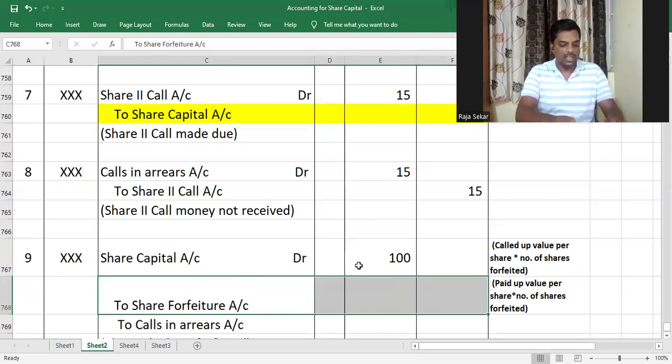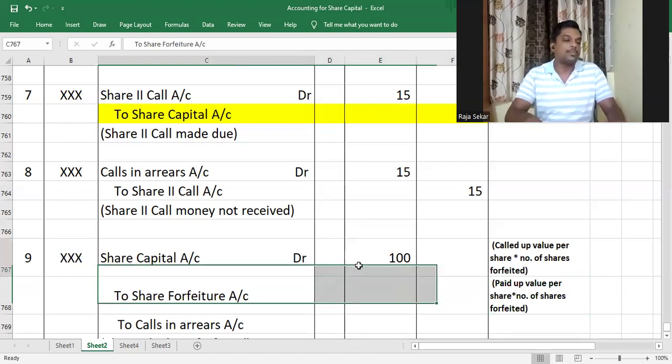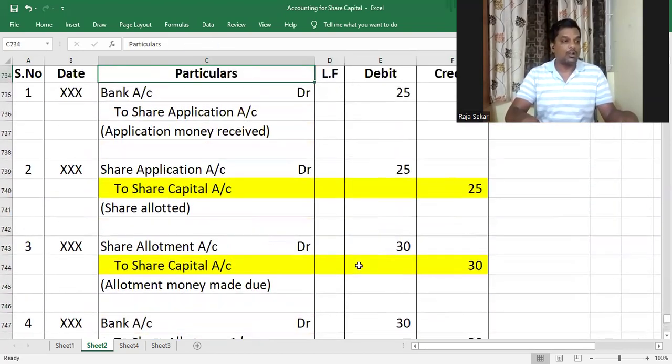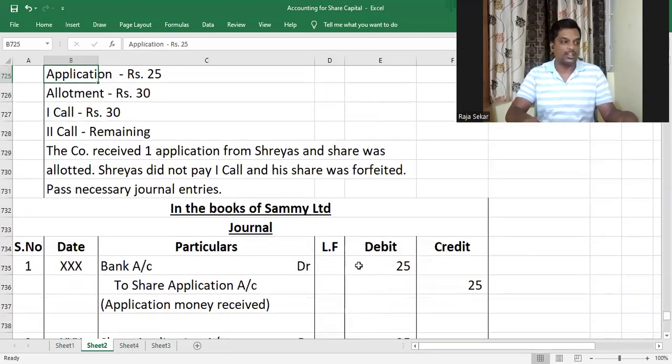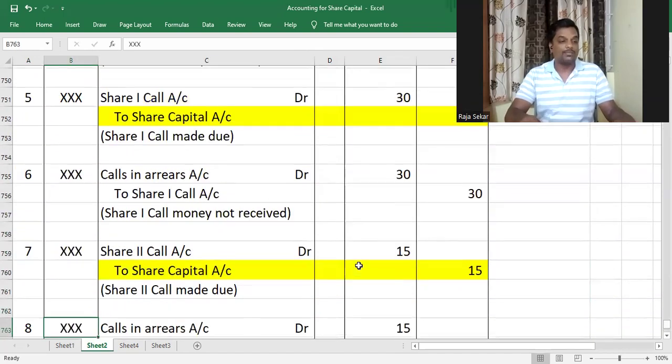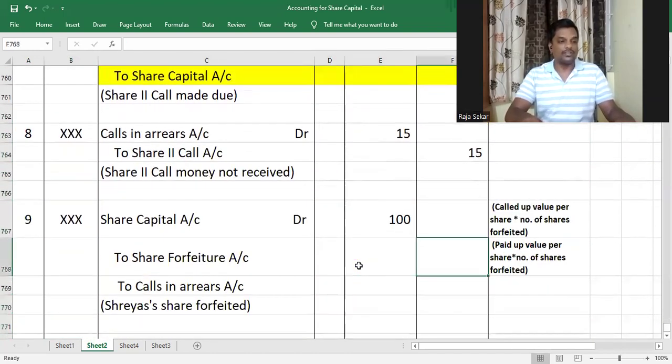So what is the paid up value per share, my dear children? In this question, our friend has not paid first call and second call. He's paid application money and allotment money. He's not paid first call and second call, but he has paid application money and allotment money. So that is 25 plus 30, which is 55. So 55 rupees will be credited to share forfeiture account.